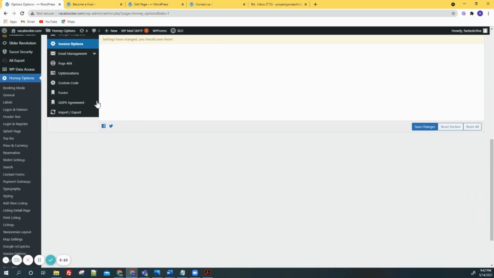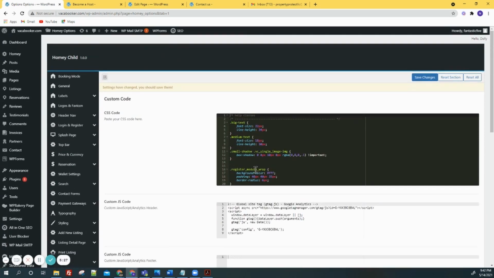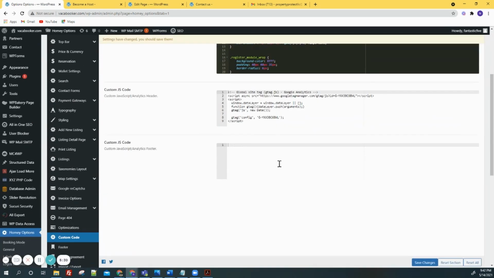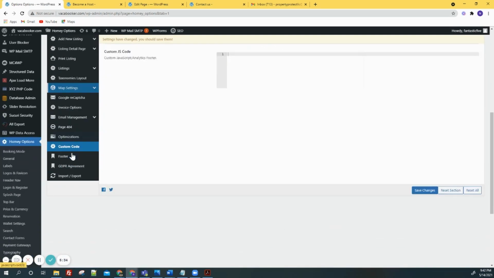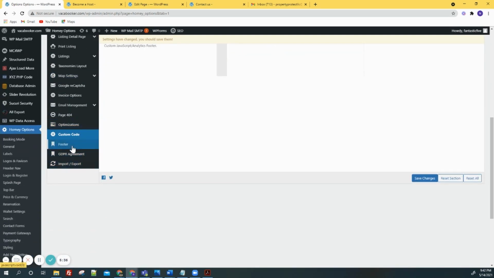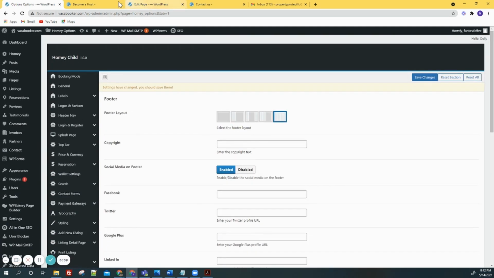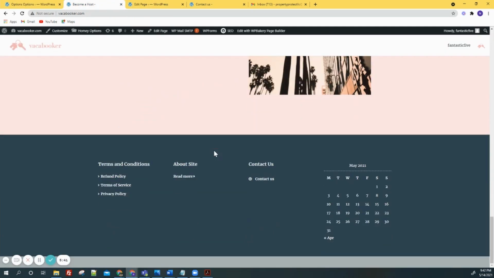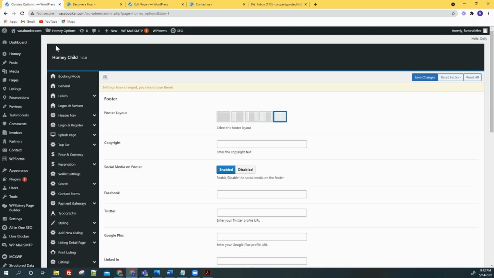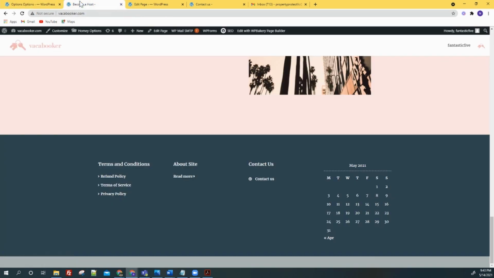Another most important thing is that you can do custom coding. If you need custom code, definitely you can do the custom coding in here. And lastly, the footer: if you need to modify anything in the footer, you are able to modify it from there. So that's how we were able to finish building our website. Thank you.